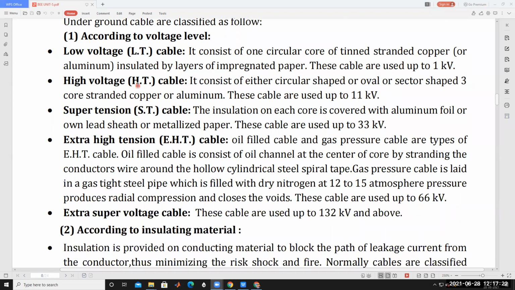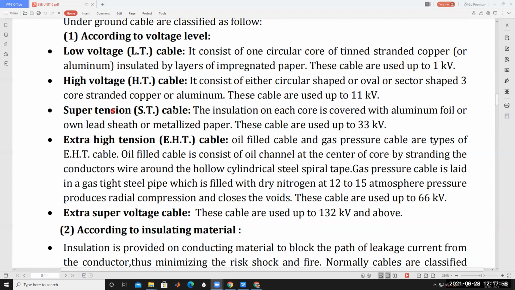The operating voltage of these high tension cables is up to 11 kV. This type of cable is used up to 11 kV only. It consists of either a circular shaped, oval or sector shaped three core standard copper or aluminum. This cable is used up to 11 kV, 11,000 volts.